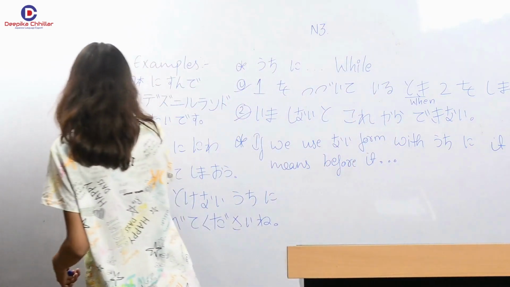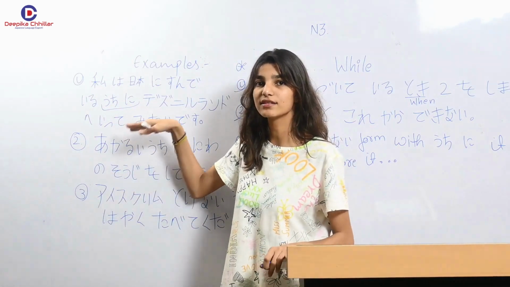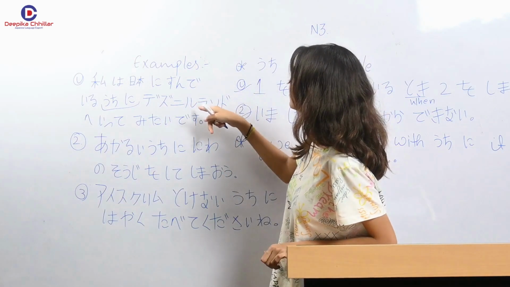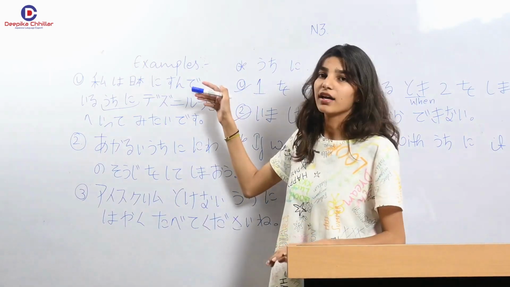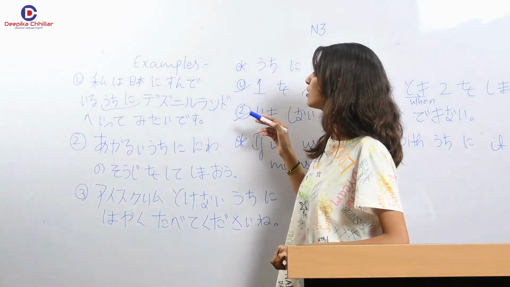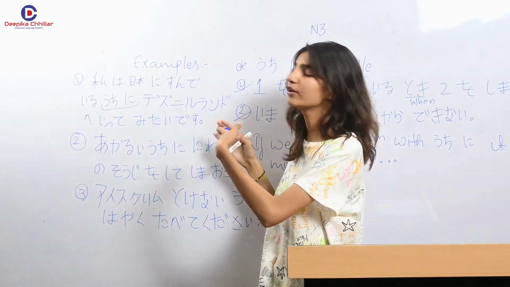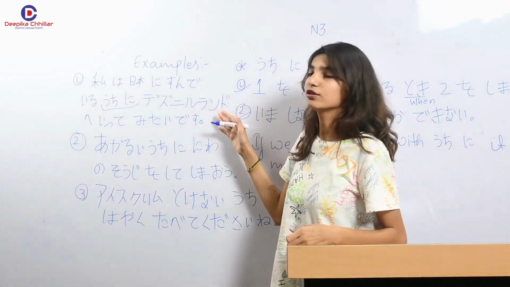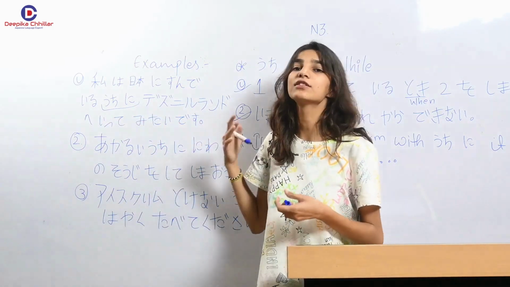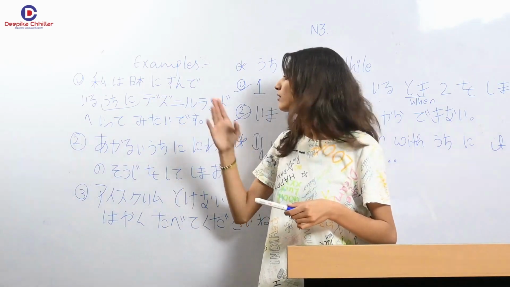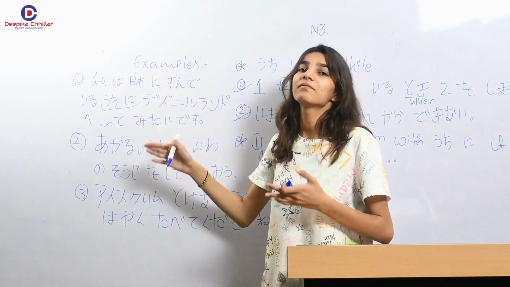Uchi ni. Now here is Uchi ni, which means the while sense comes here. Got it? Dezuni rurando e itte mitai desu. Watashi wa nihon ni sunde iru uchi ni dezuni rurando e itte mitai desu. Now just leave Uchi ni. Let us translate the afterword. Dezuni rurando, Disneyland. E itte means to go. Mitai desu means want to see. I want to see Disneyland. Got it? So now the sense would be while I am living in Japan.